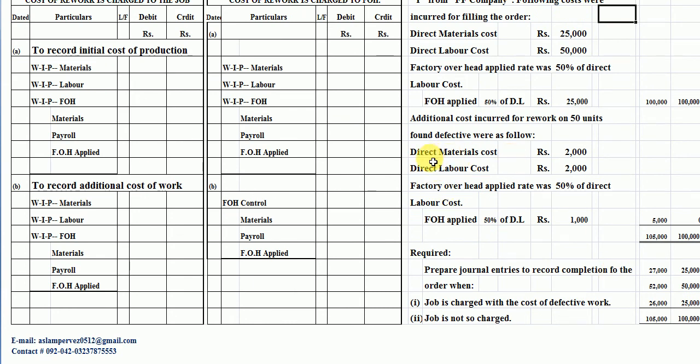The rework cost: direct material cost rupees 2000, direct labor cost rupees 2000, and factory overhead 50% of direct labor cost.